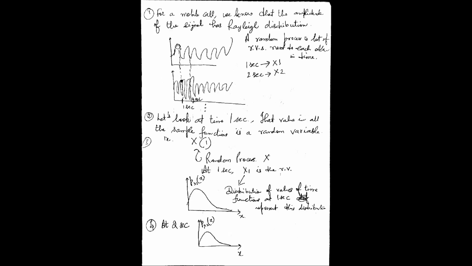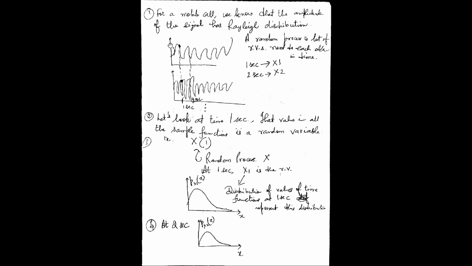Now my random variable x1, I'm taking forward this example only, but you can generalize to any other example also. Let us try to understand the difference between a random process and a random variable from the perspective of this example, and then you can generalize the concepts.